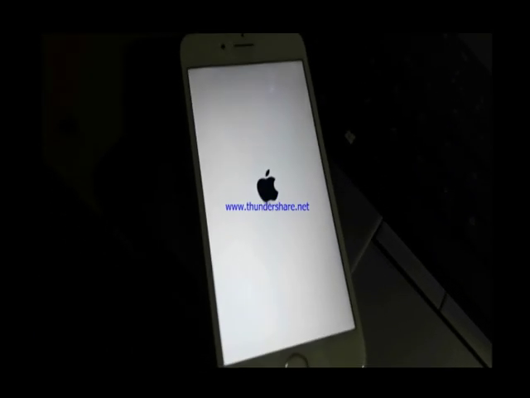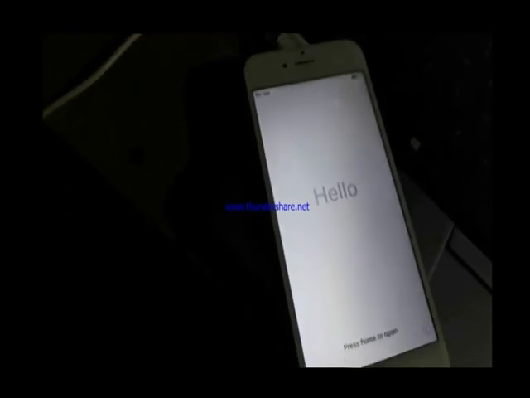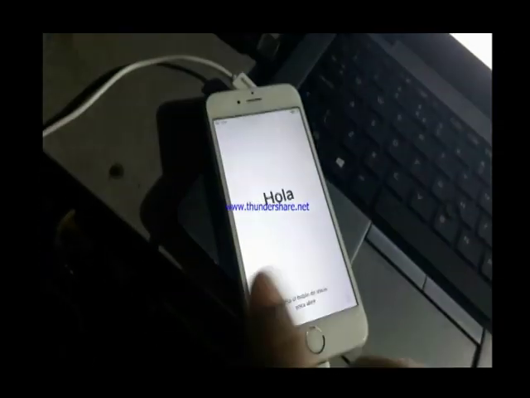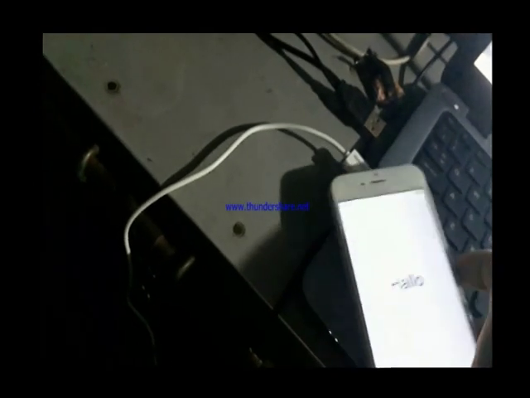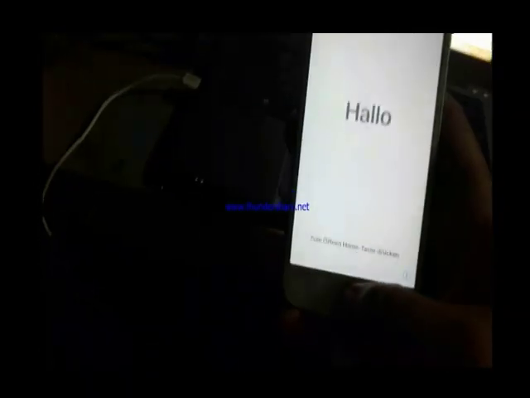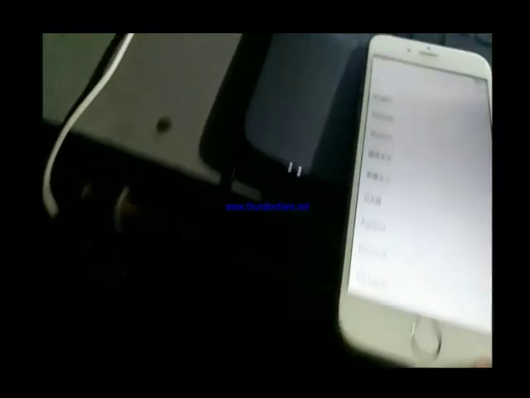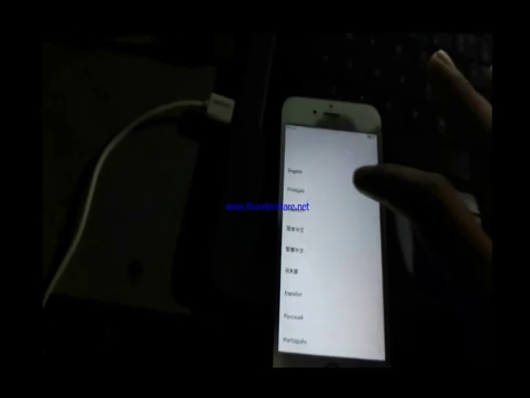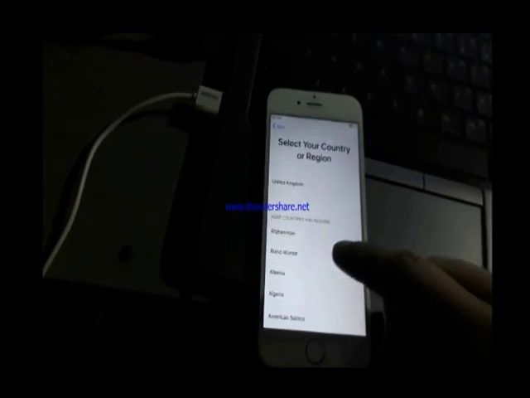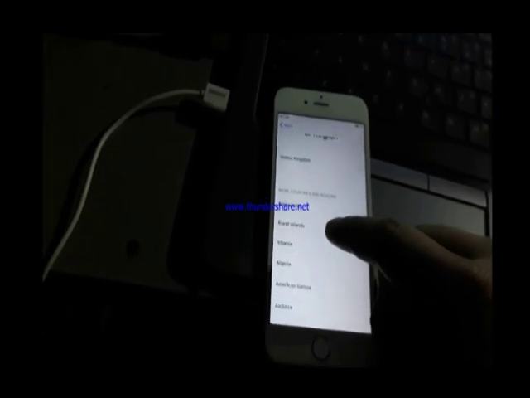Now app installing is completed. Oh yeah, you can see this iPhone has completely turned on. Click on the button, select language, and select your country.